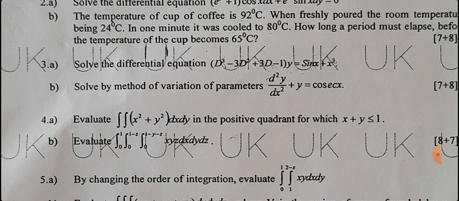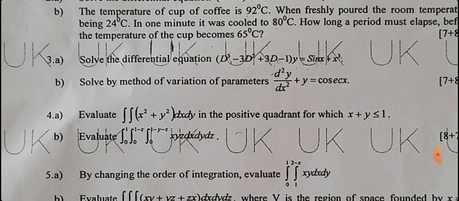Fourth a bit. Evaluate the double integral of (x square plus y square) dx dy in the positive quadrant for which x plus y is less than or equal to 1. Indirectly they are asking you to calculate a double integral. Limits are not given, only one expression is given. First you calculate the y limits, which run from 0 to 1 minus x. To get the x limits you substitute y equal to 0, so x is less than or equal to 1. So x limits are 0 to 1 and y limits are 0 to 1 minus x. First integrate with respect to y, substitute the limits, then go for x integration and simplify.